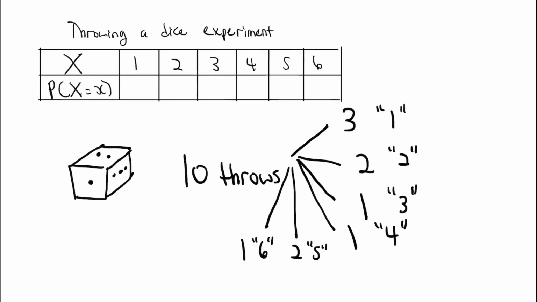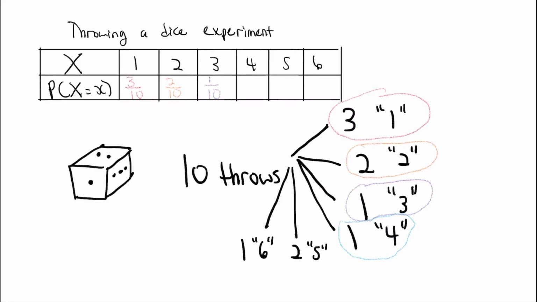So what is a probability? Recall the definition of probability is the number of desired outcomes over total number of outcomes. So my probability for each outcome will be over 10. I have 3 ones. So the probability of getting a 1 is 3 over 10. And I have 2 twos. So the probability is 2 over 10. Okay, for outcome 3, I only get 1. So the probability is 1 over 10. For outcome 4, I only get 1, so 1 over 10.